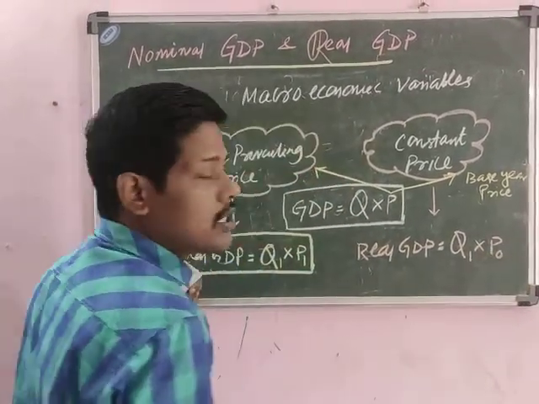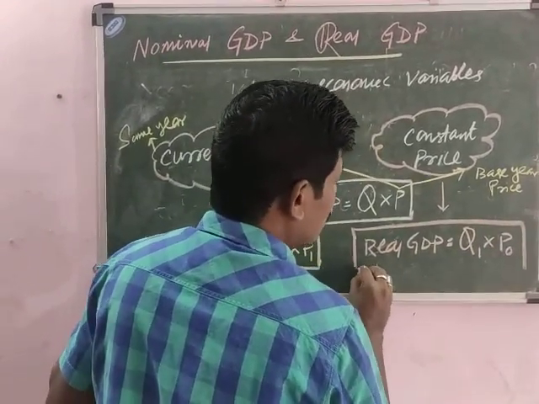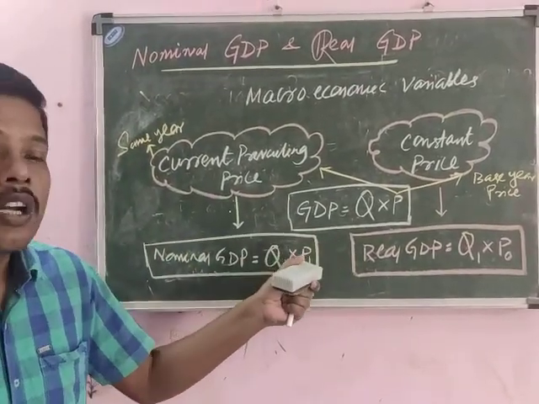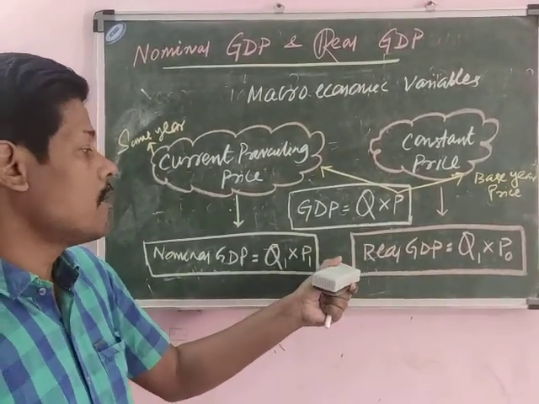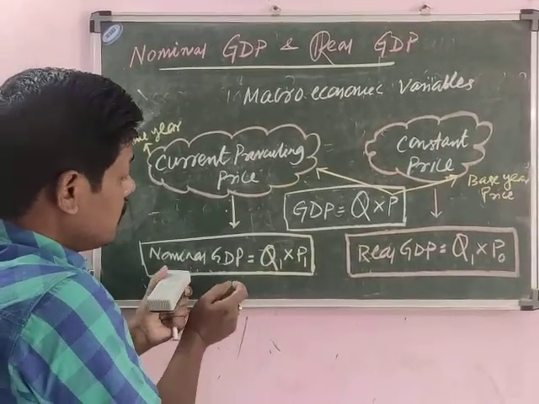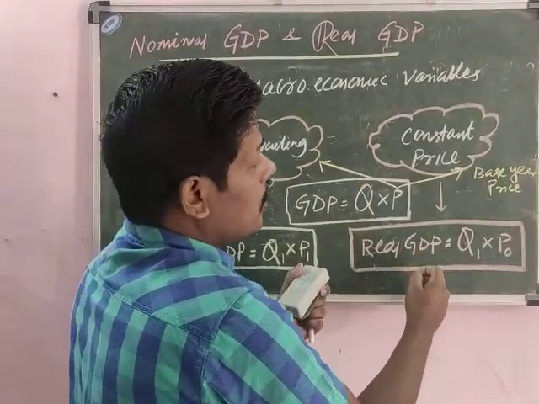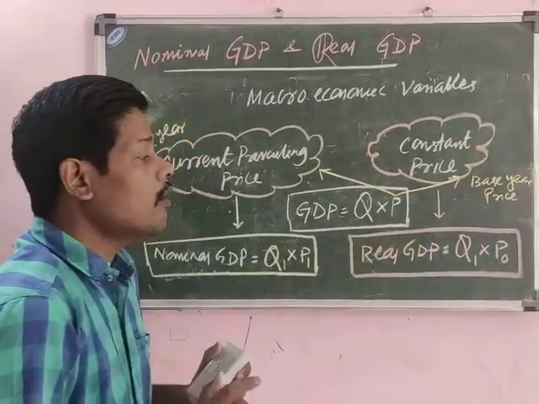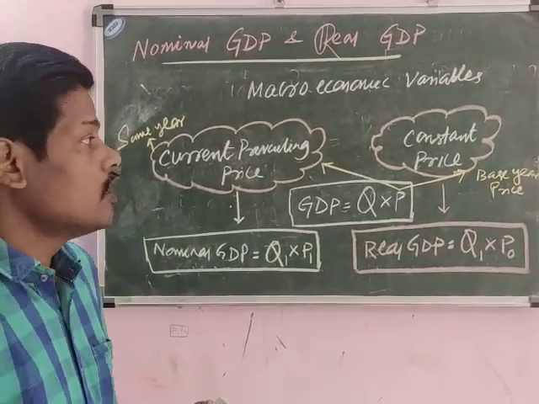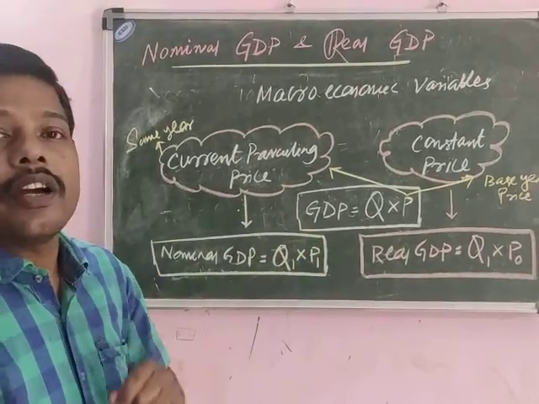Let the price of the base year be P0. So this is the difference. This is called your nominal GDP and real GDP. Both evaluate the quantity produced in the same year in terms of different prices. In case of nominal GDP, it is in terms of current price, and in case of real GDP, in terms of base year price. Only price differs, but quantity remains constant. So this is the concept of your nominal GDP and real GDP.